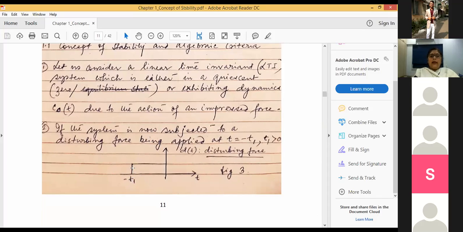That means the disturbing signal or disturbing input has been applied at this particular time, and it was working on the system until time t equal to 0, when the disturbing input, the second input, is removed from the system, right? Now we'll try to observe the output of the system for time t greater than or equal to t0 plus. Clear?